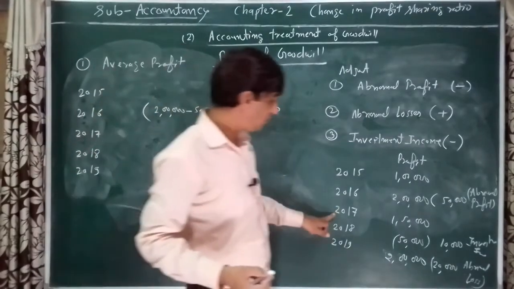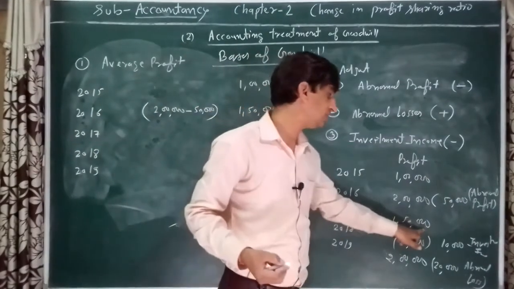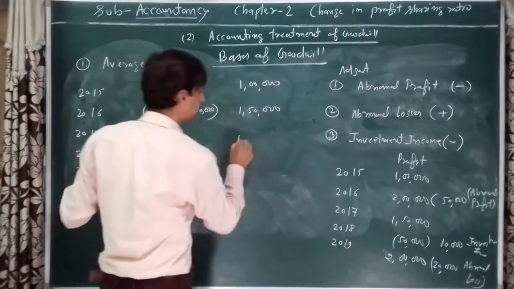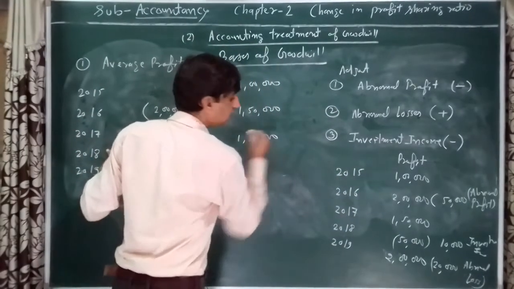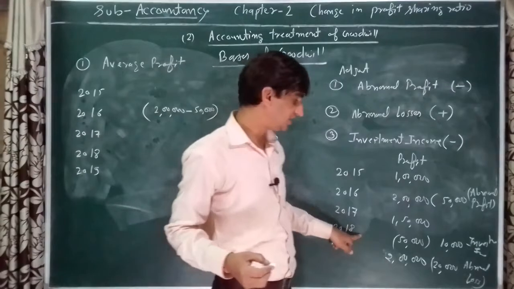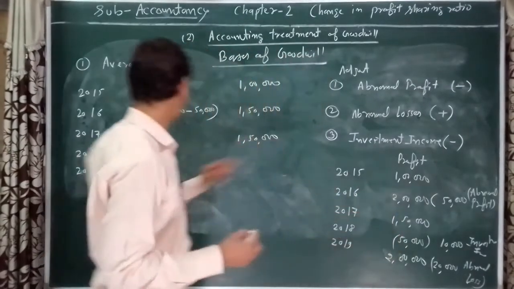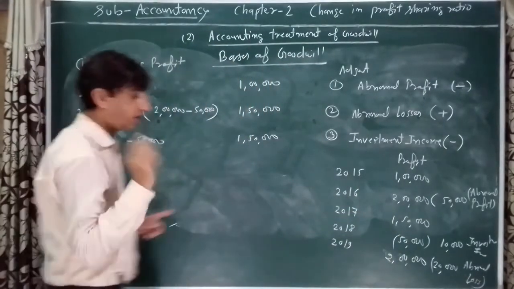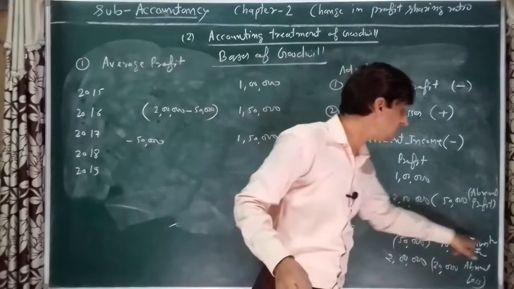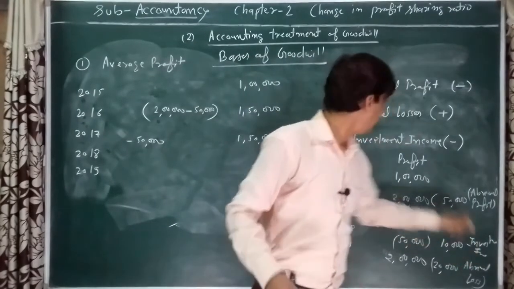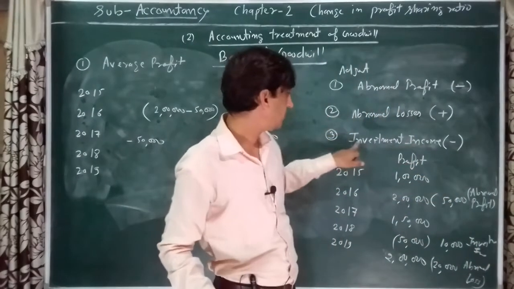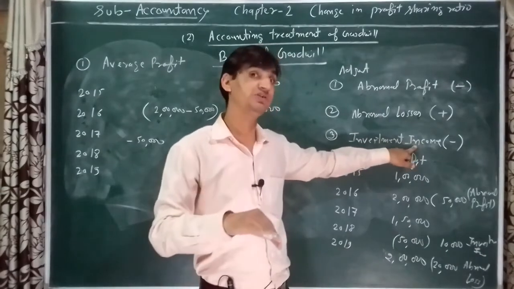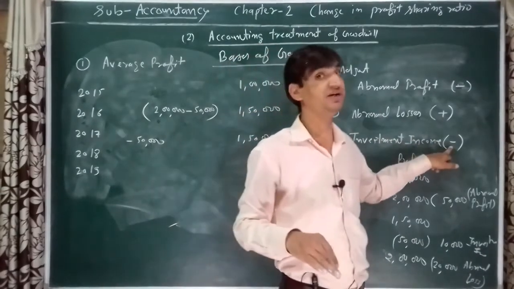Later on, profit of 2017, 1 lakh 50,000, there is no adjustment. So this amount will be 1 lakh 50,000. Profit of 2018, 50,000 is the negative value, minus 50,000. Now 10,000 is investment income. Any investment income given in the question will be deducted from the relevant year's profit.